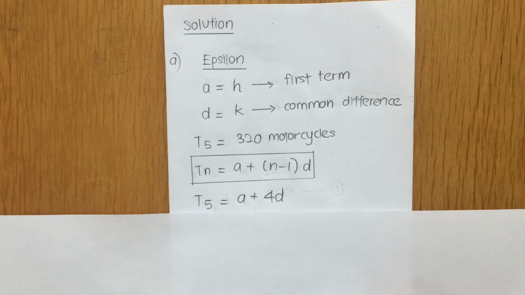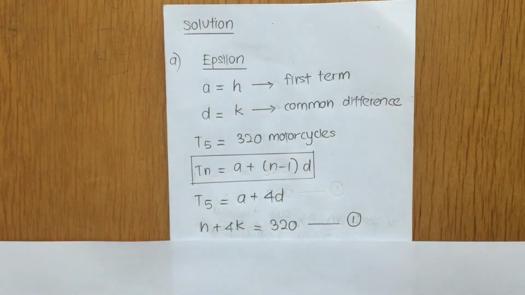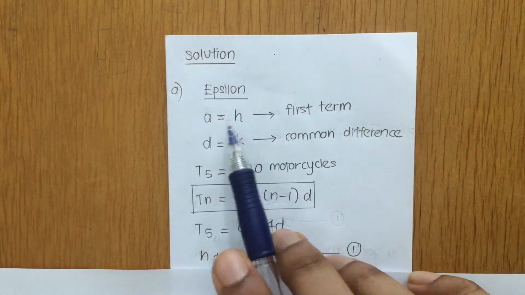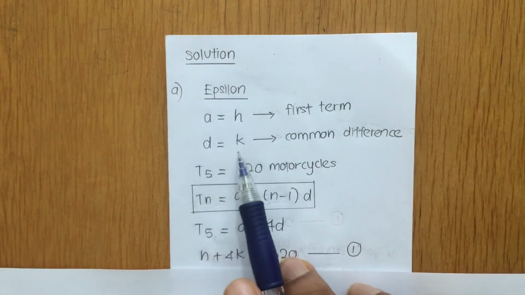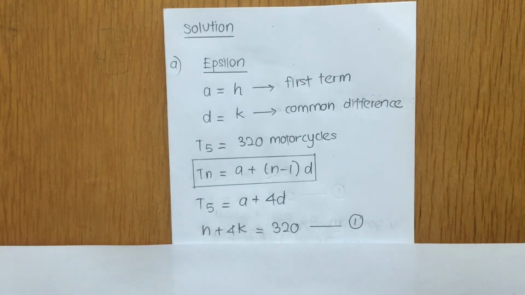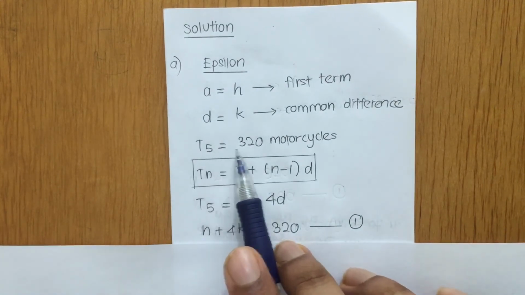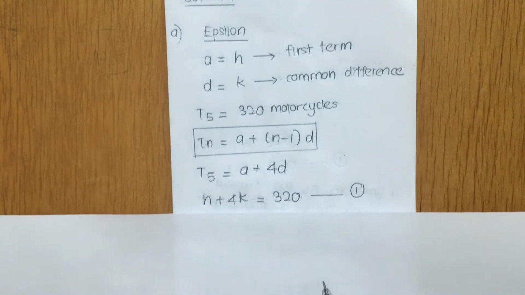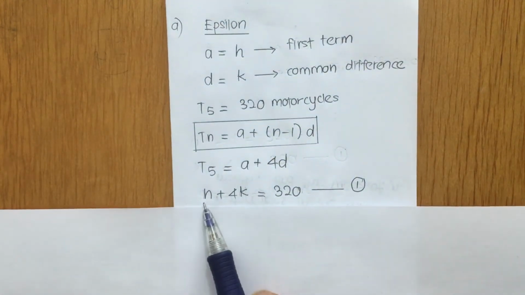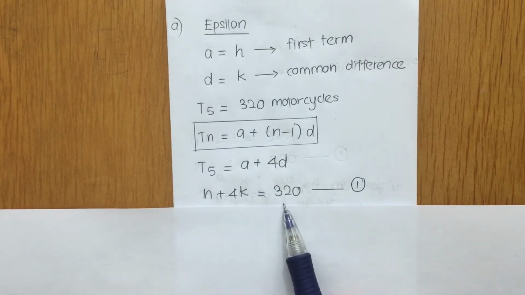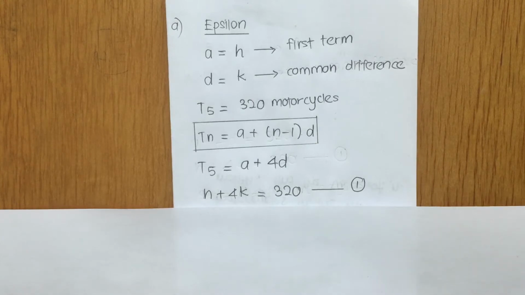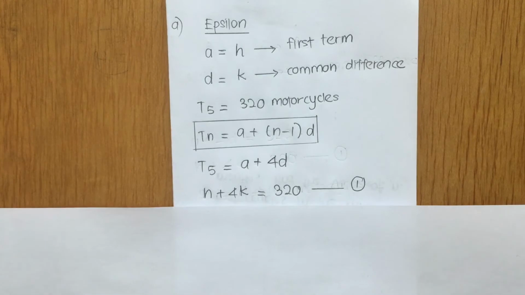So let us continue. Since in the question part A we denote that our a is equal to H and d is equal to K, we substitute the values respectively over here, and we know that our T5 is equal to 320 motorcycles. So that's how we form our first equation over here, guys, where you have H plus 4K is equal to 320. So this will be your first equation. I hope you understand the working that I've shown to you so far. We have already formed our first equation. So let us form our second equation, and once you've formed two equations, then we can use them to find the value of H and K.